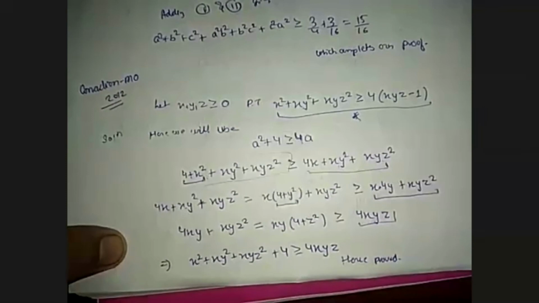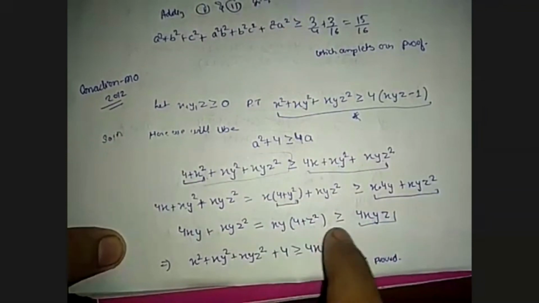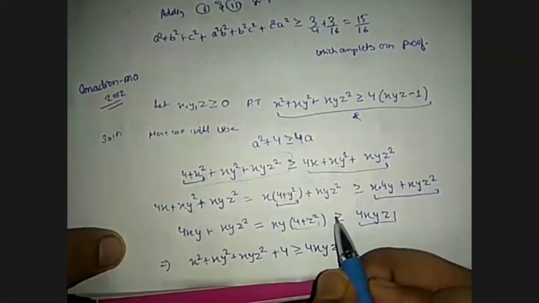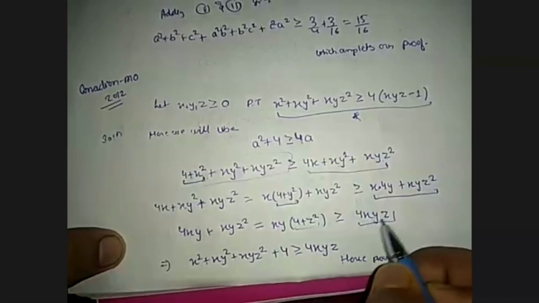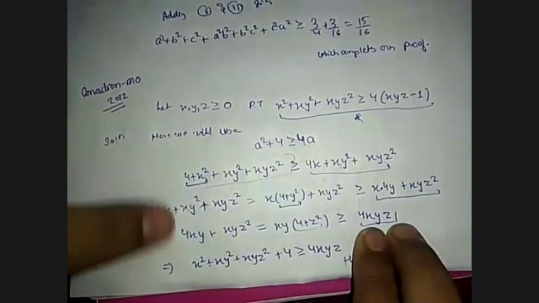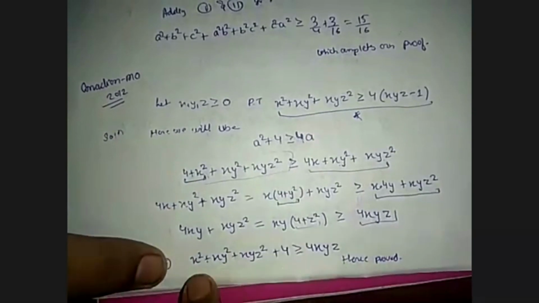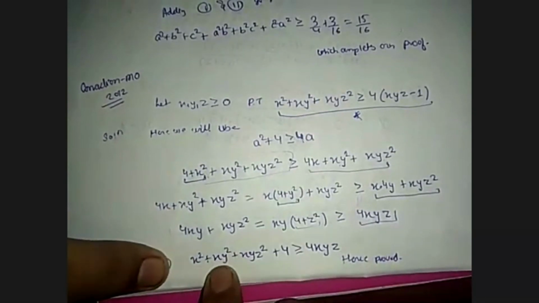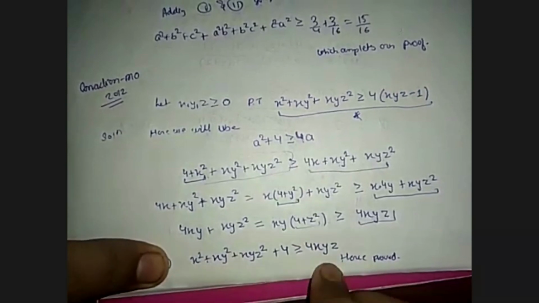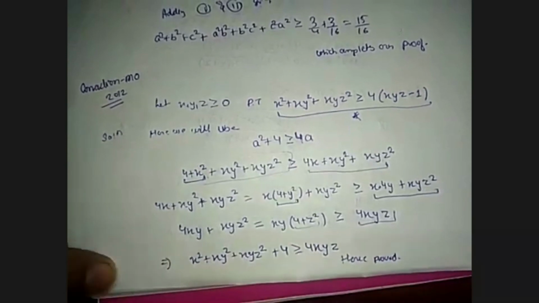Now taking common xy into 4 plus z square and applying AM-GM on 4 plus z square, it is at least 4xyz. Now this whole expression is at least 4xyz, which is our problem statement, that x square plus xy square plus xyz square plus 4 is greater than or equal to 4xyz. So which completes our proof.